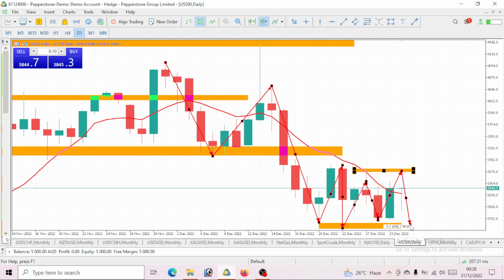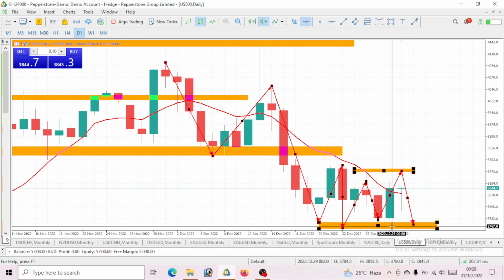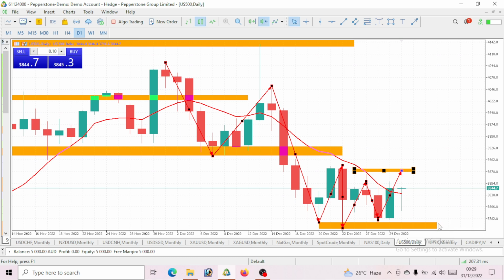So I just don't know. Let's see if this week we'll be able to take out this level. If we can't take out this level this week, then next week we should need to take it. At maximum in 2 weeks, we should see S&P 500 take out these lows. So anyhow, I'm still seeing this S&P 500 as a bearish move.